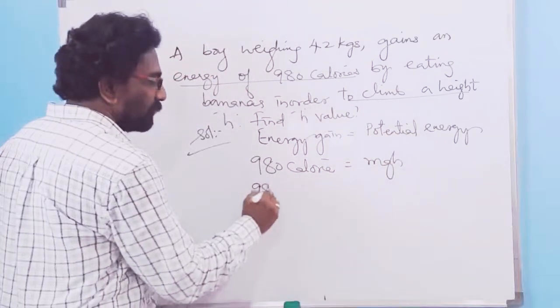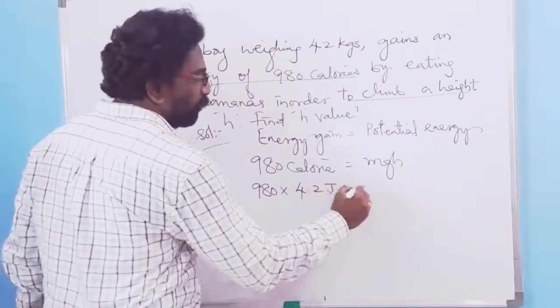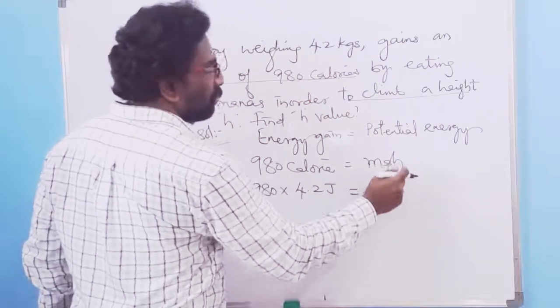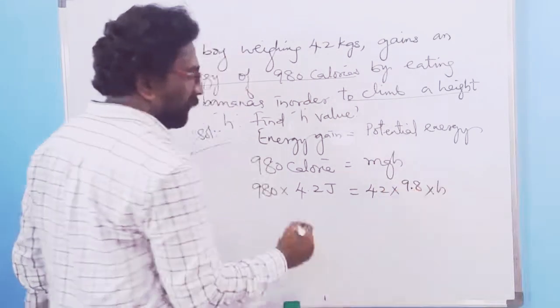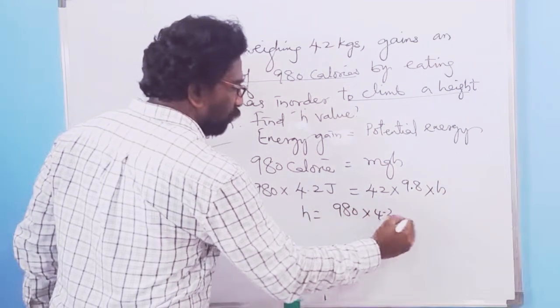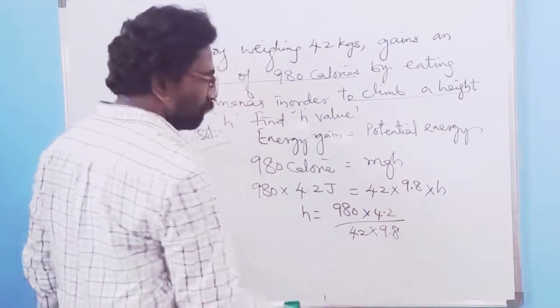If you convert this 980 calories, 1 calorie equals 4.2 joules. So 980 into 4.2 equals the mass of the boy, 42, into the acceleration due to gravity, 9.8, into the height we are supposed to find. h is equal to 980 into 4.2 over 42 into 9.8.